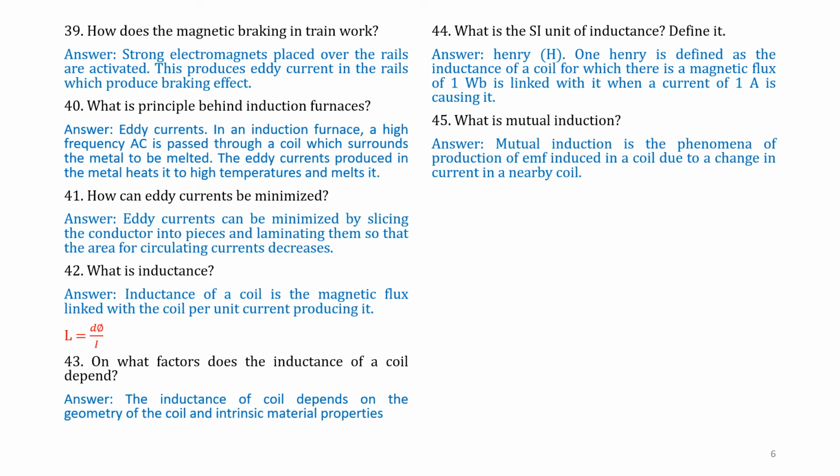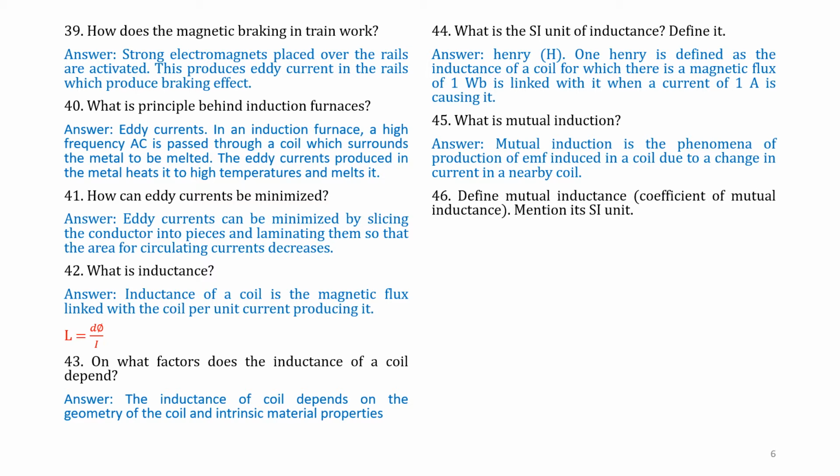The change of current in one coil produces a change in the flux linked with the second coil. Hence, mutual induction is an EMF induced in coil 1 due to changes of current in coil number 2.